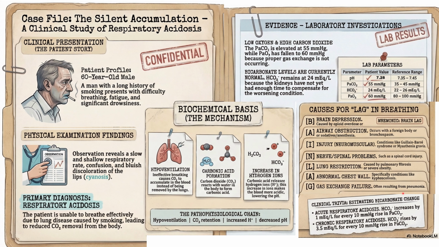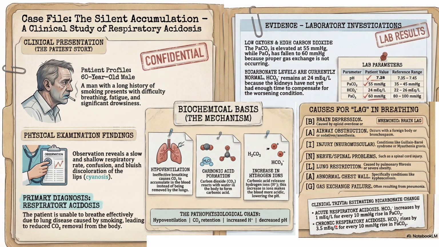In addition, you need to know how much compensation you will expect, because now the PCO2 is high, you will expect a bicarbonate increase to compensate for this. How much is calculated by these two sentences. In case of acute respiratory acidosis, where the cause should be an acute condition, bicarbonate increases by 1 milliequivalent for every 10 mm Hg rise of PaCO2.